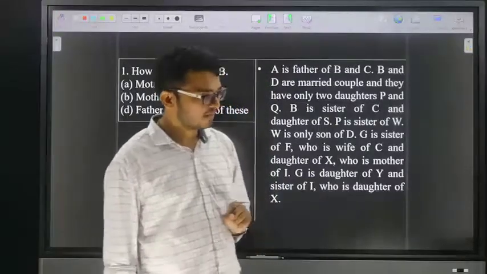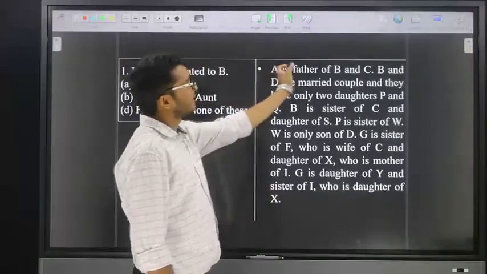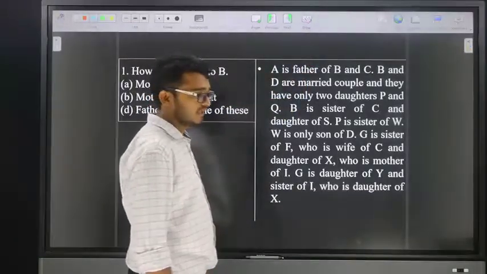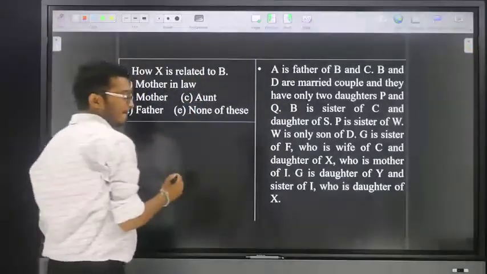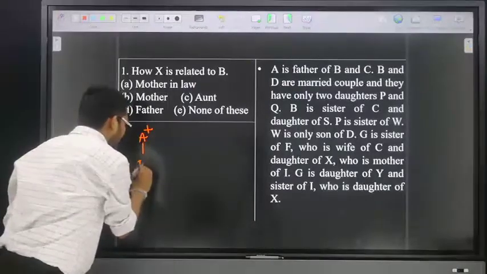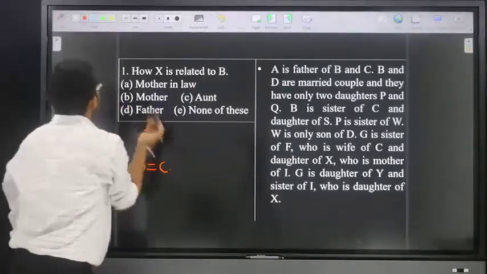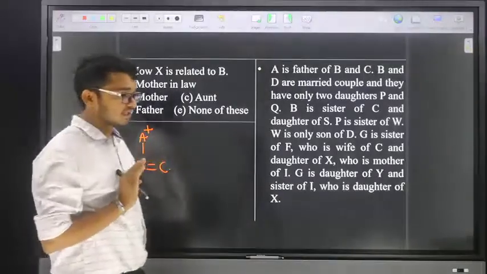Yes, friends. Here, I will explain. The mention is: A is the father of B and C. So when the mention is that A is the father of B and C, that means B and C both are siblings.